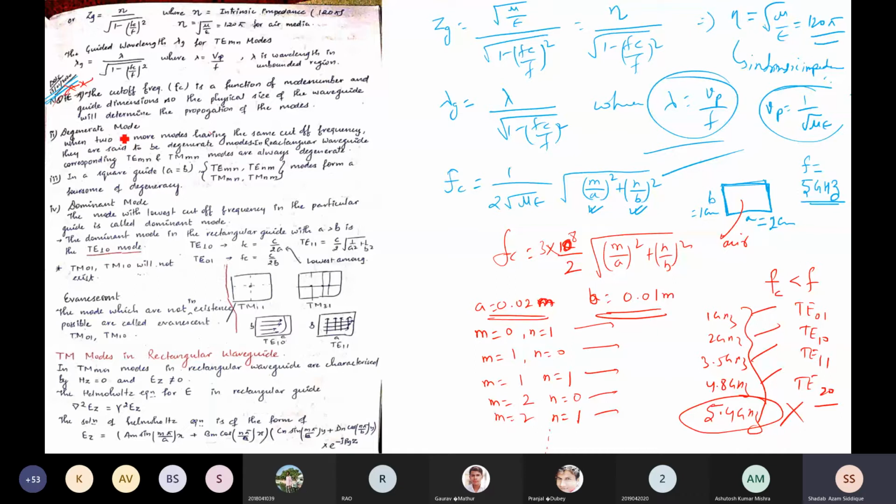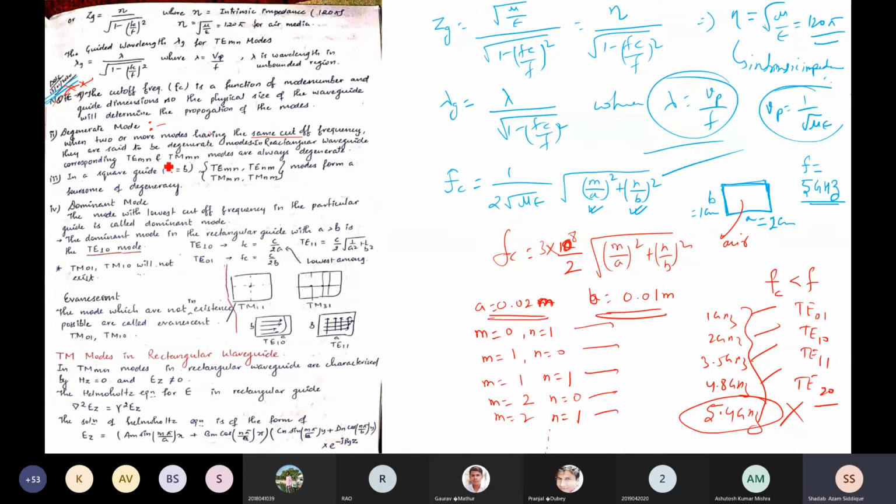So what is a degenerate mode? That is the definition. When two or more modes have the same cutoff frequency, they are said to be degenerate modes in a rectangular waveguide.